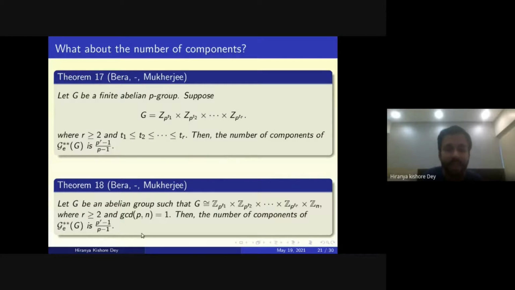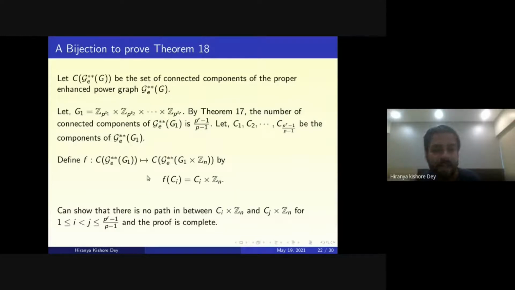As the numbers are similar, we thought of giving a bijective proof to get Theorem 18 from Theorem 17. The idea was straightforward. By Theorem 17, the number of connected components is (p^r minus 1) by (p minus 1). So let C1, C2, going up to C_{(p^r minus 1)/(p minus 1)} be the components. You now define f from the set of connected components of G1 star star to the set of connected components of G1 cross Z_n, where C(G star star) is the set of connected components of the proper enhanced power graph.